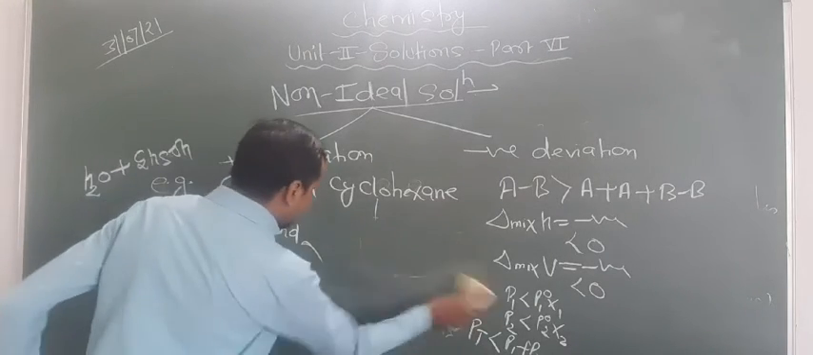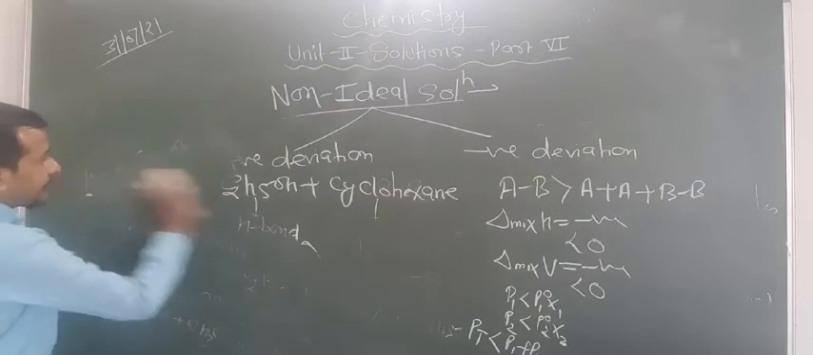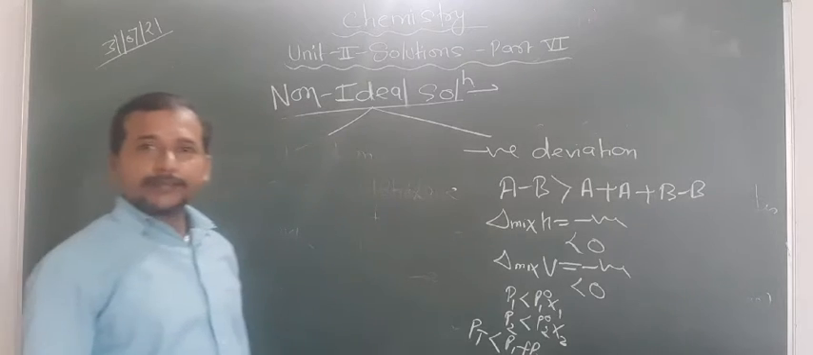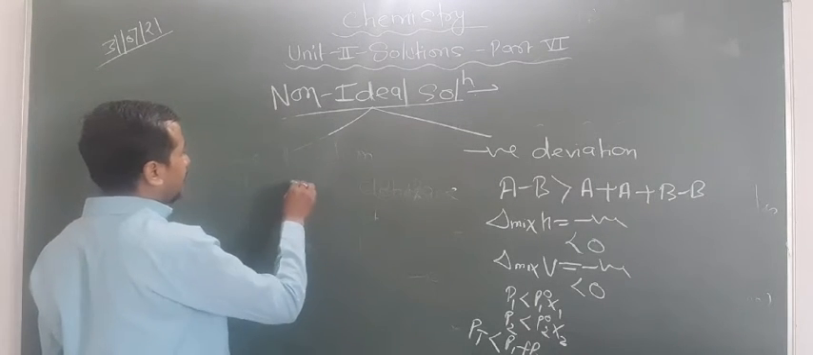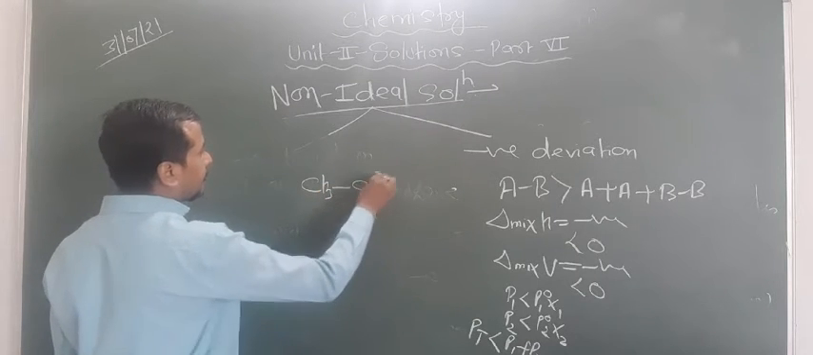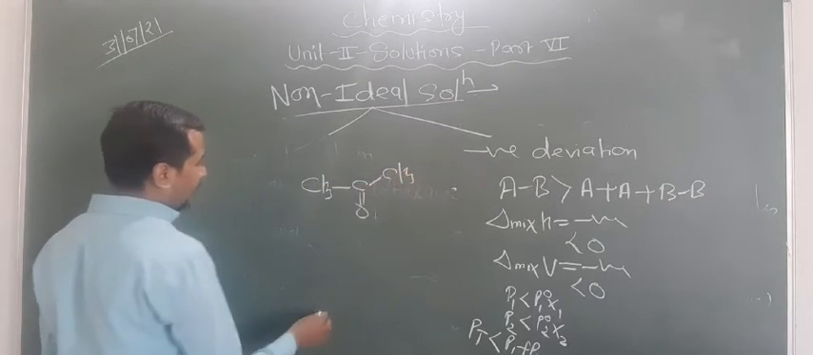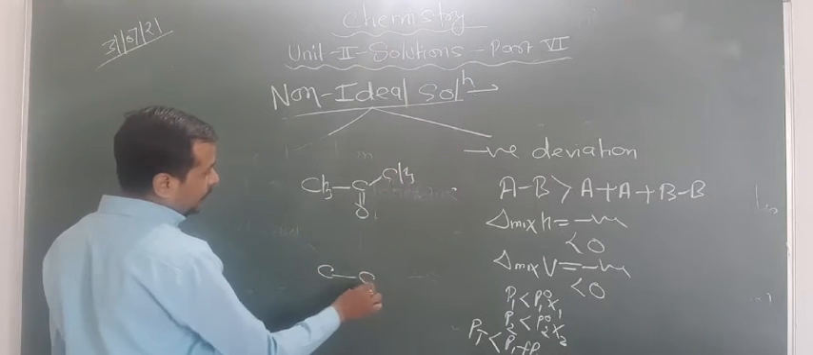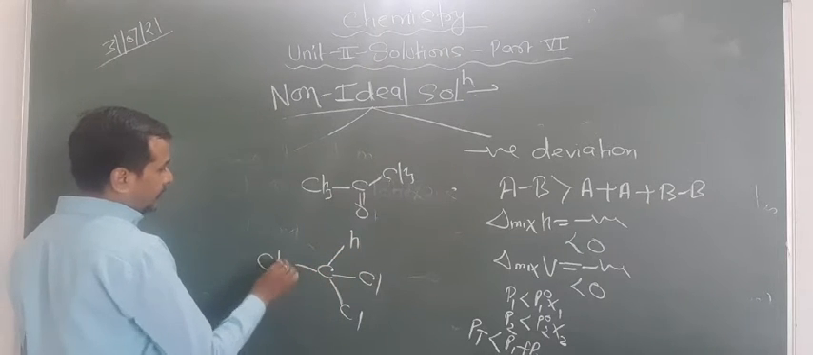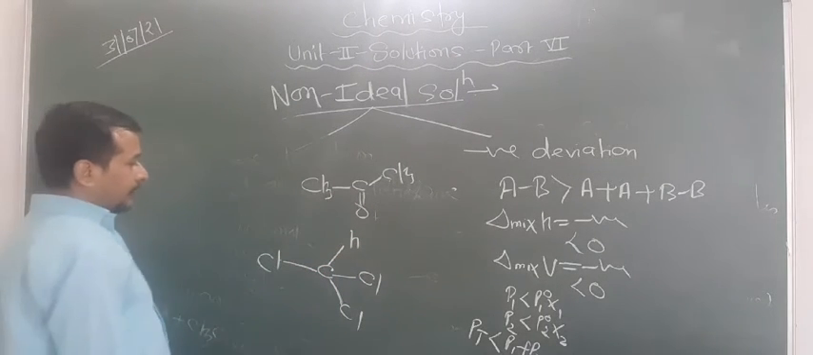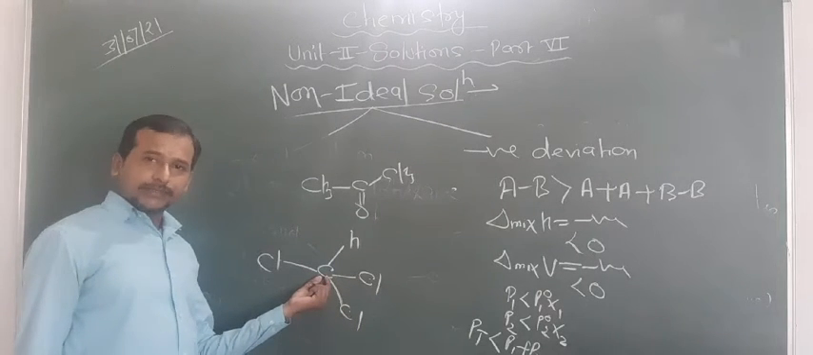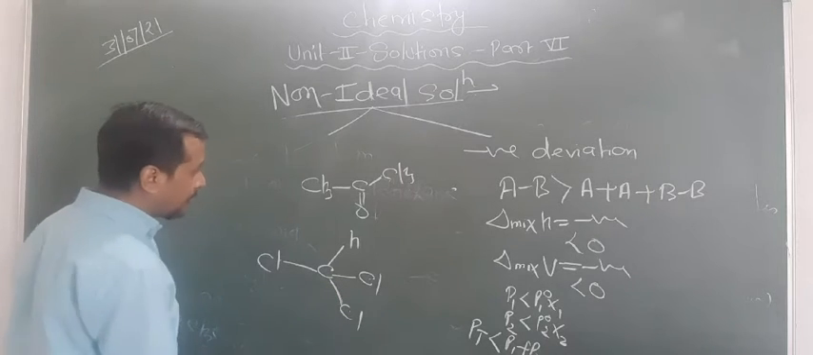Now let us focus on one example here, in the form of explanation, in case of negative deviation. So look at here. Here we have taken one example of acetone plus chloroform. Chloroform contains 3 Cl and 1 H. So look at the conditions. Here, due to the presence of 3 Cl, now this carbon is more electronegative, and that's why it can also have the ability to form H bond.